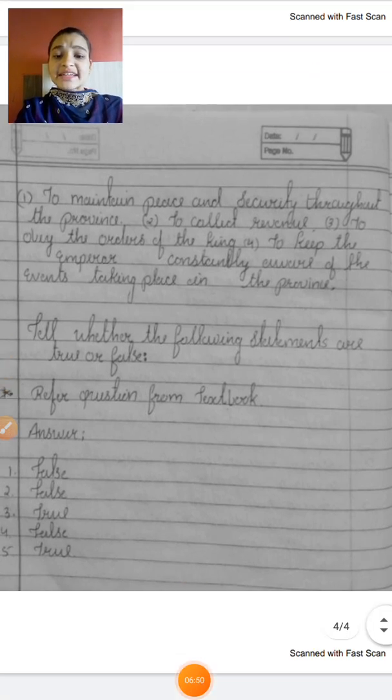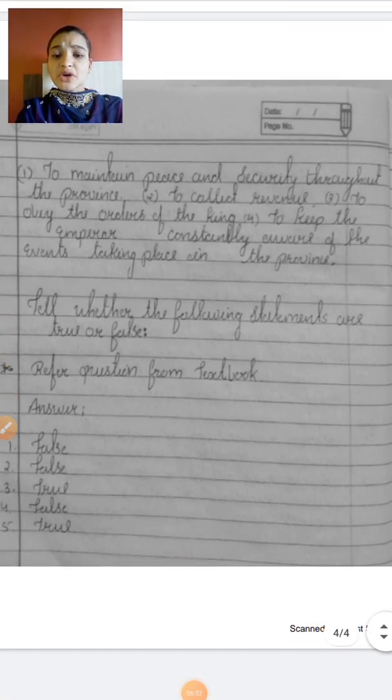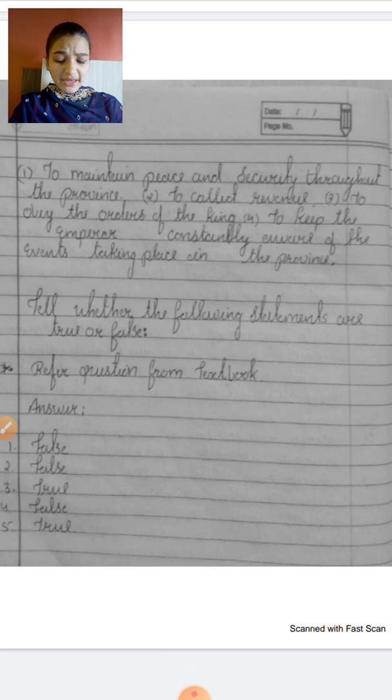Now tell whether the following statements are true or false. Keep your textbook out and read from it; I will speak and you follow. First, India was written by Megasthenes while Mudrarakshasa was written by Kalhan.